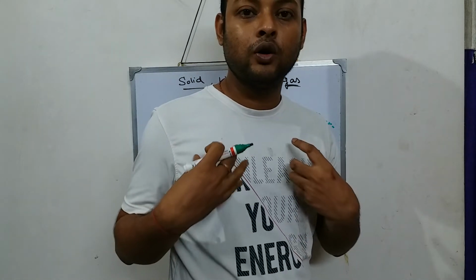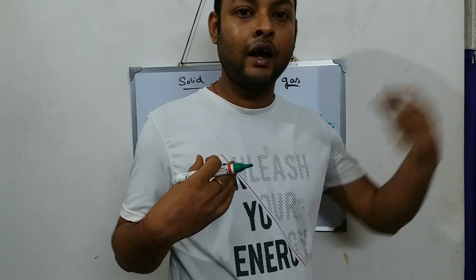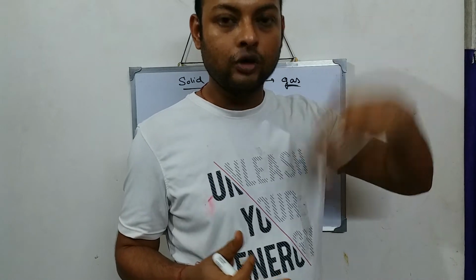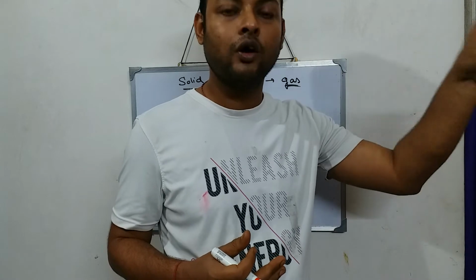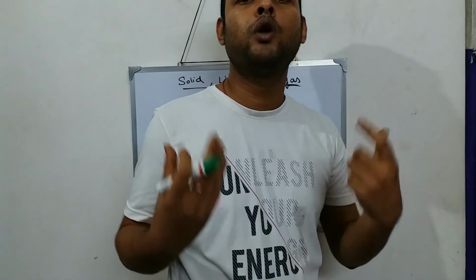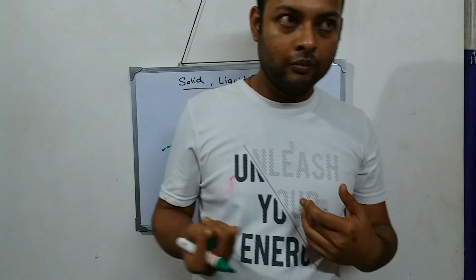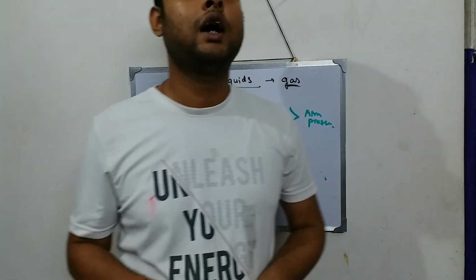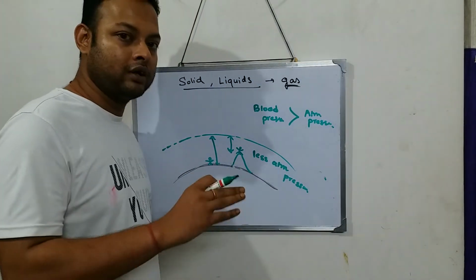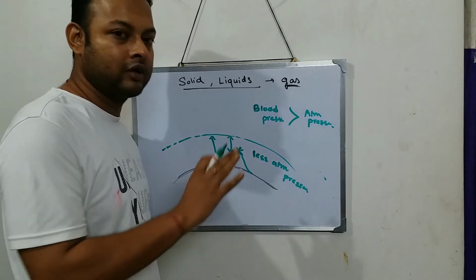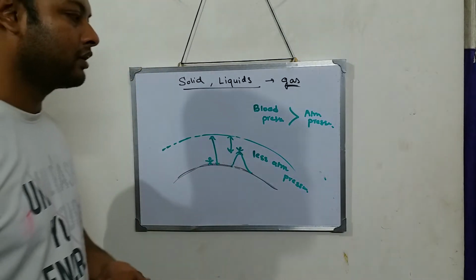Because the blood pressure becomes so high, and the atmospheric pressure is not there to control it, the blood pressure becomes more and more. The blood pressure remains the same, but the atmospheric pressure decreases. So now blood pressure becomes more than the atmospheric pressure, and because of that the person starts bleeding from the nose, eyes, mouth, like that. This concept is also given in your book. So I think you understood this part.